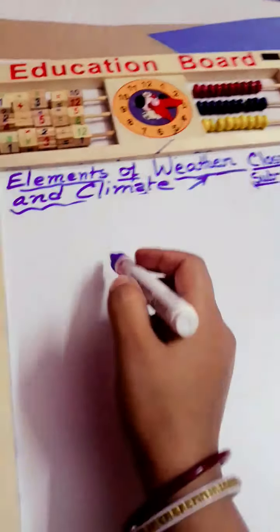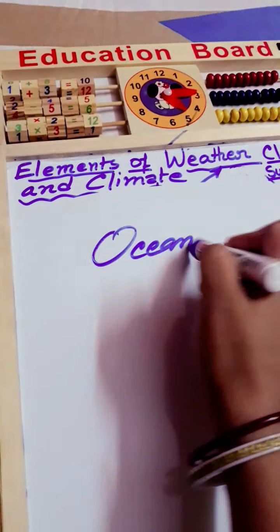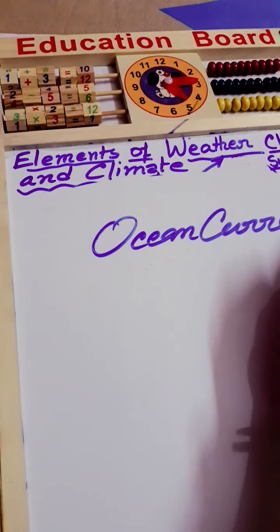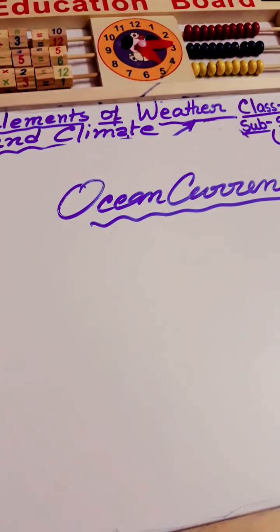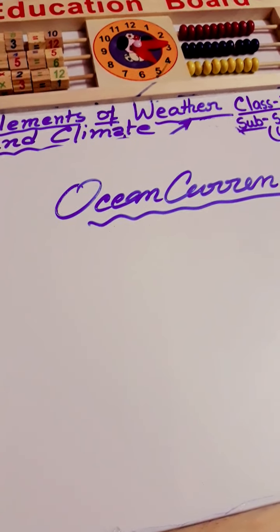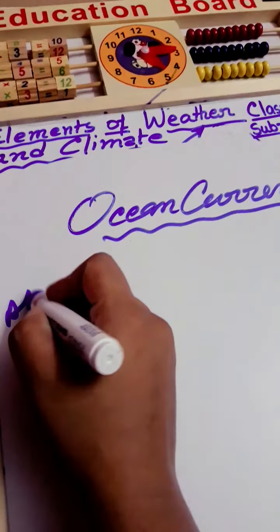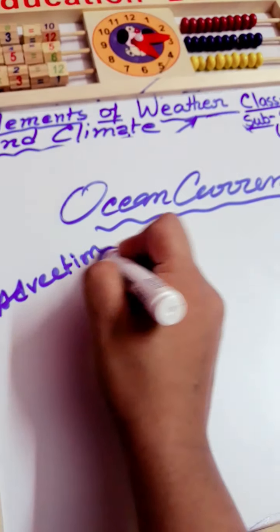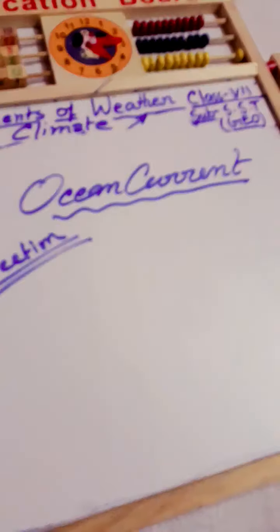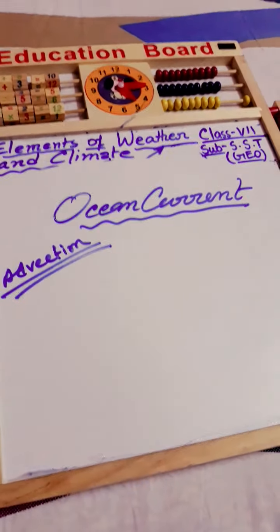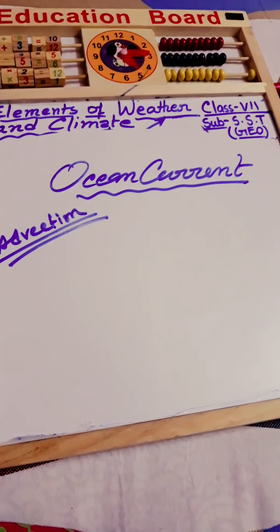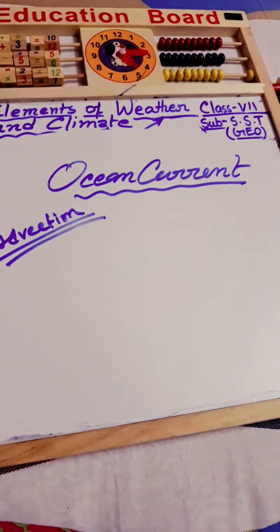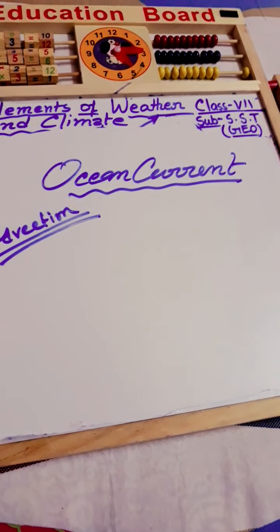Next, we will discuss another term, that is ocean current. And the process we have already read, that is known as advection, has a great impact on ocean currents, because in the advection process we have discussed that heat is transferring from one region to another region. So ocean currents are rivers, or you can say streams, of hot or cold water that flow within the oceans.